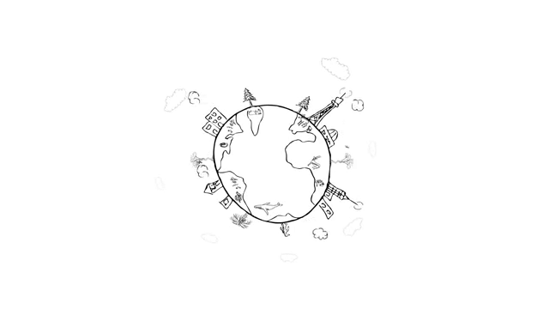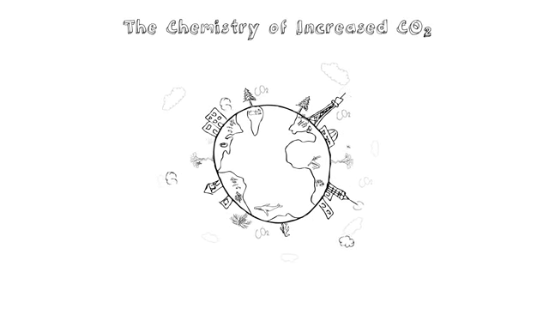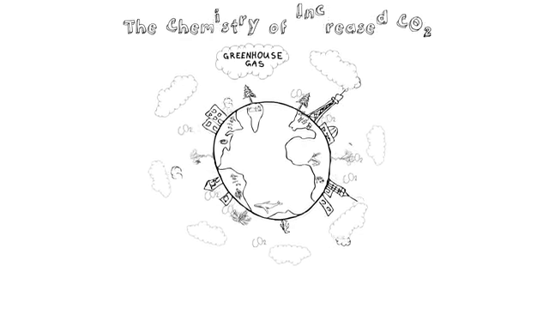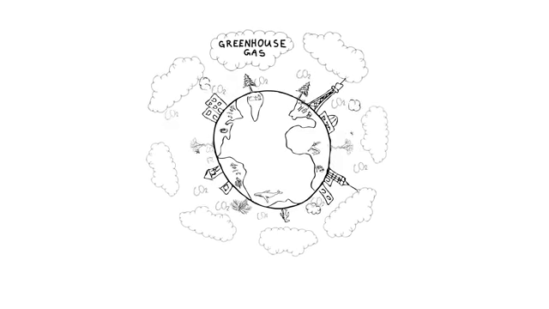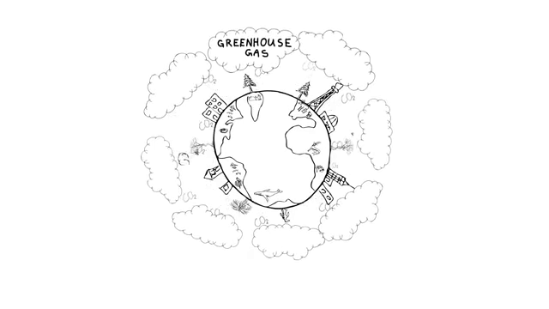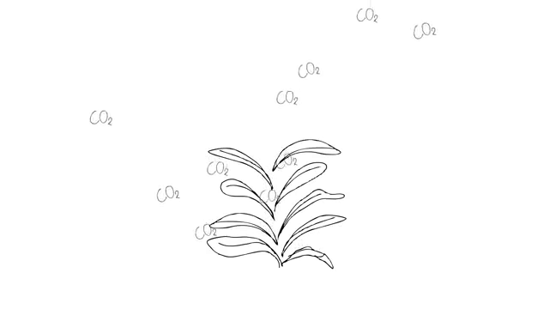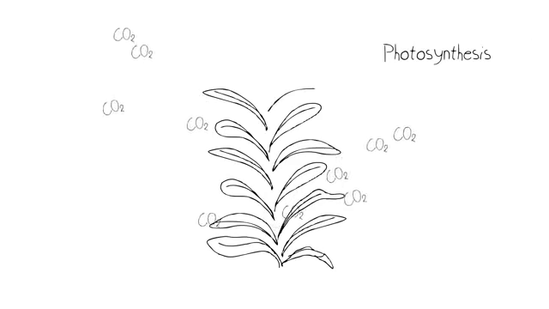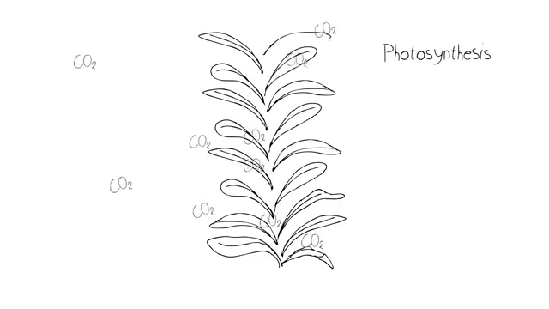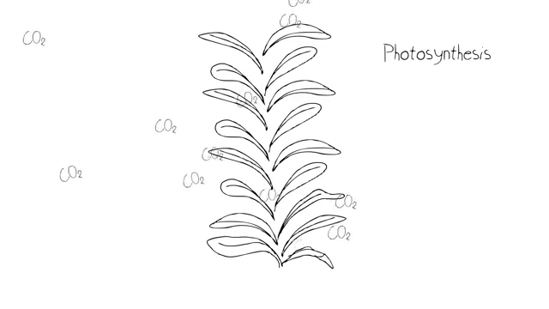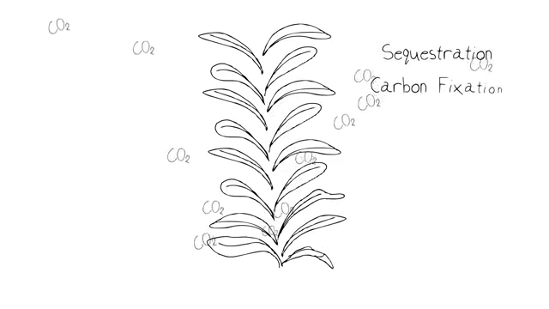Those are some of the effects of global warming, but we also need to talk about the chemistry of adding CO2 to the world's ecosystem. There's some early evidence that shows all the regions of the world are going to be affected one way or another just by this simple addition of CO2, even if you don't talk about the global warming consequences. Studies indicate that plant life tends to react to an increase in CO2 by building more of themselves through that amazing process of photosynthesis. The amount of carbon dioxide that plants use and turn into organic molecules for their own use is what we're talking about in fancy terminology like sequestration and carbon fixation.